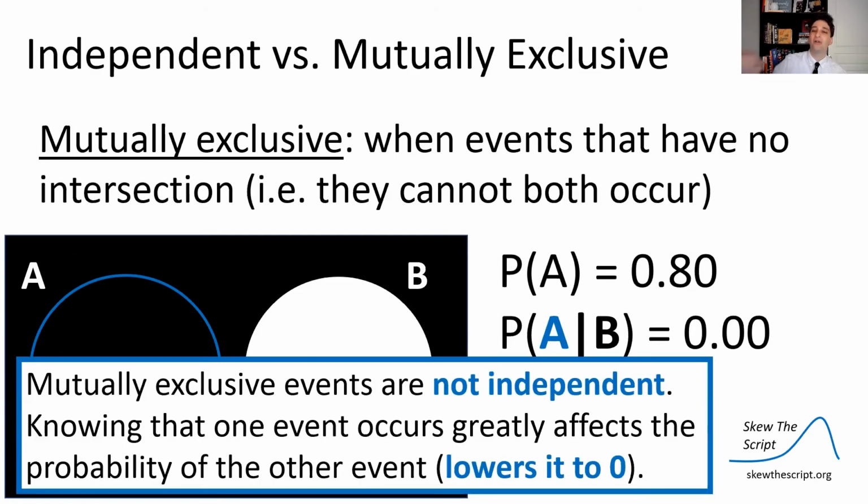So not only are these events not independent, they're extremely dependent. Knowing that B occurred completely affected and erased the probability of A. So knowing that B occurs gives you a lot of information about A. It lowers it to zero. So mutually exclusive events are not independent.